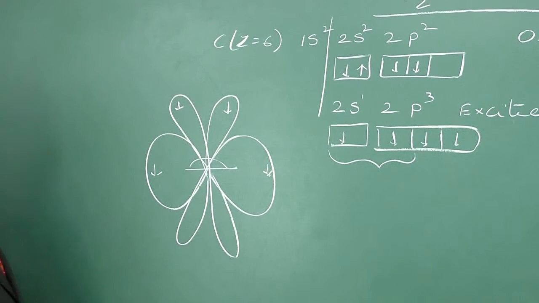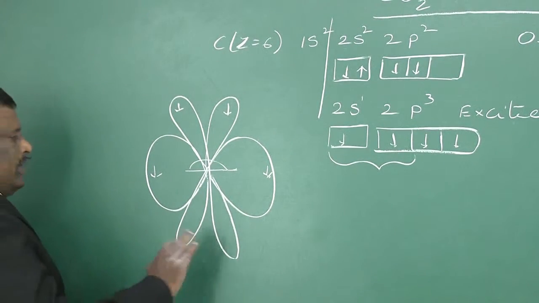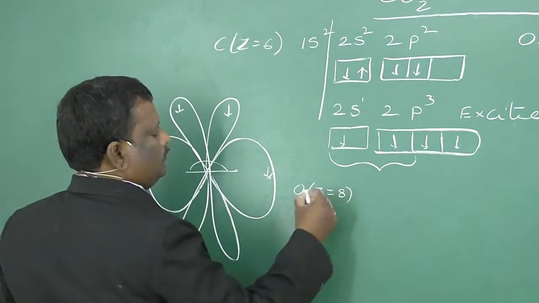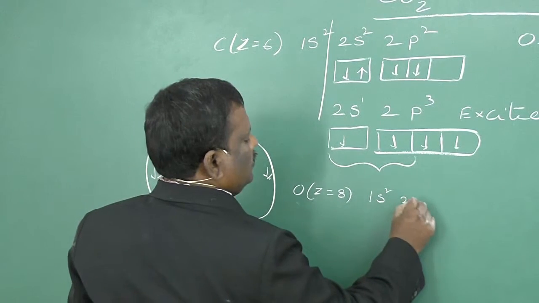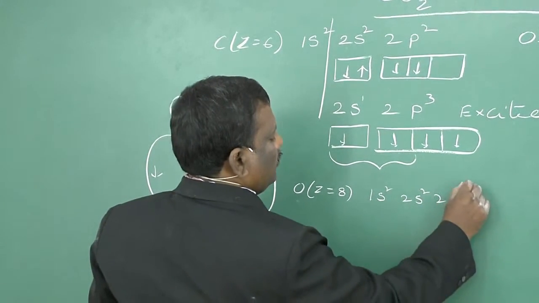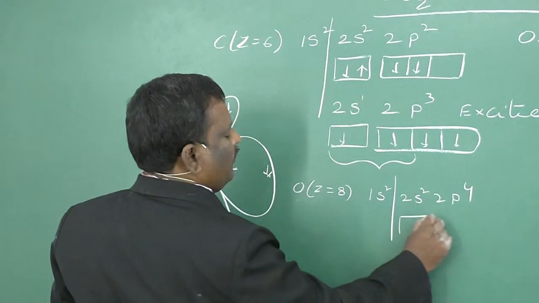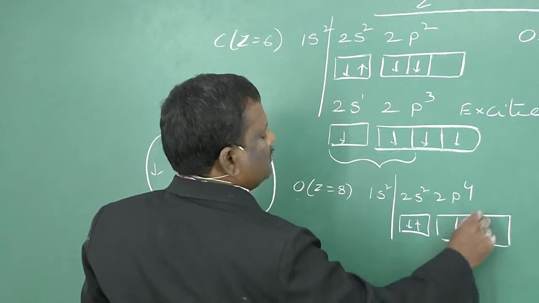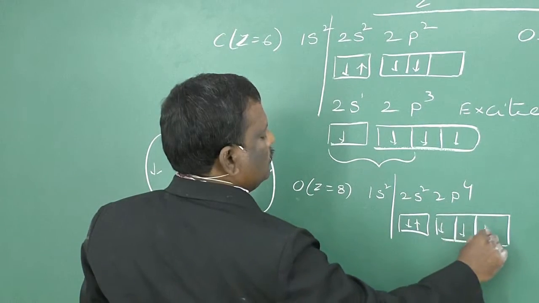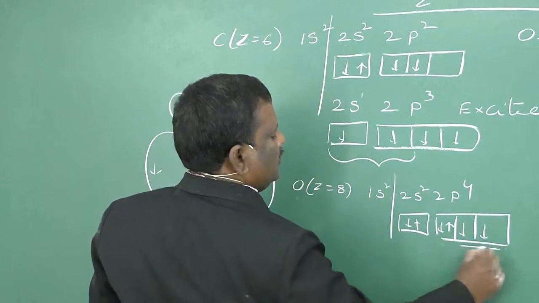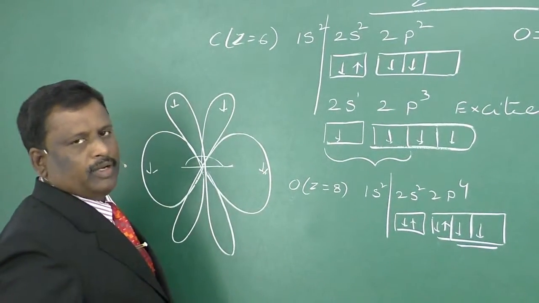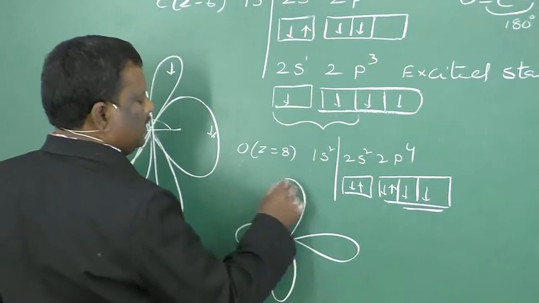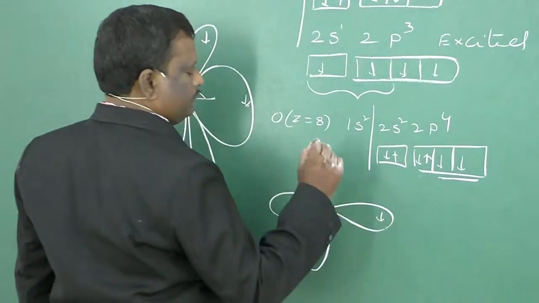Now the oxygen electronic configuration, oxygen atomic number 8, is 1s2, 2s2, 2p4. That is, in the valence shell of oxygen, you have 2 electrons in the 2s orbital and 4 electrons in the p orbital, 1, 2, 3 and 4. So here we have 2 half-filled p orbitals. These half-filled p orbitals are perpendicular to each other with a 90 degrees angle.